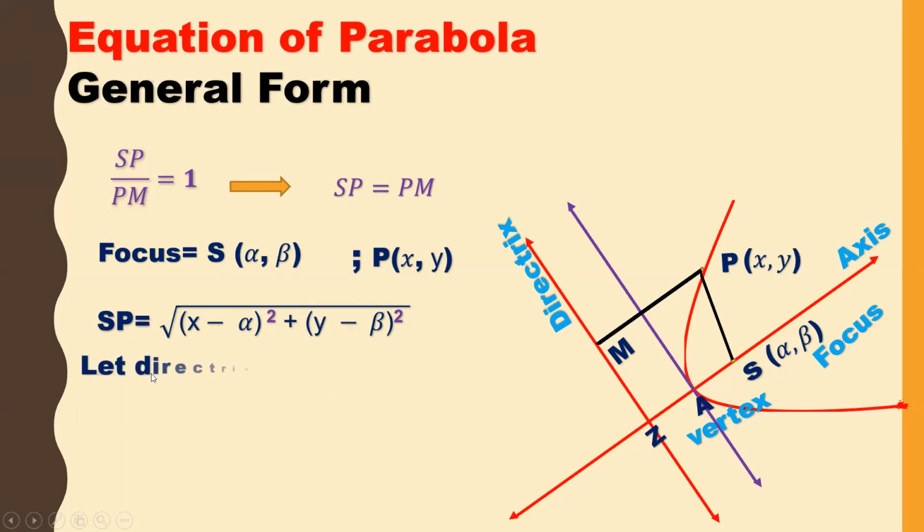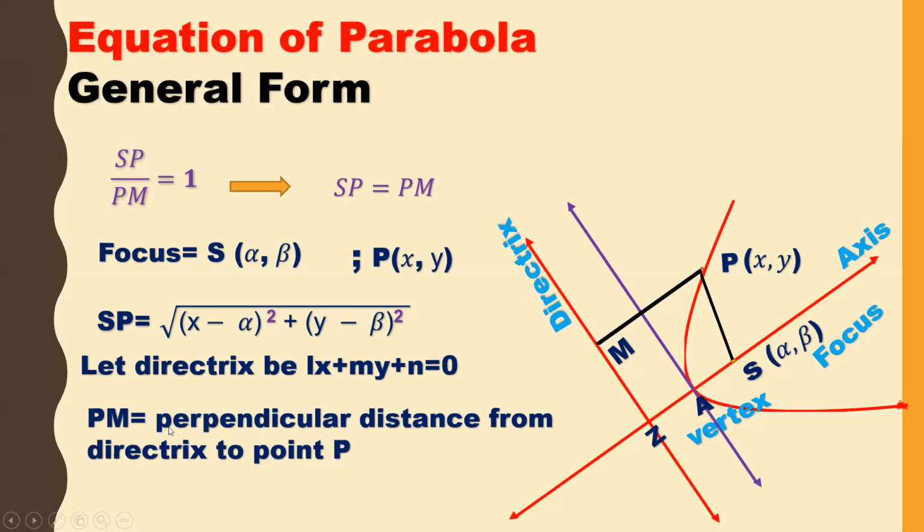Now, what is PM? PM is the perpendicular distance to the directrix. Let us see what the equation of the directrix is. I am taking the equation of the directrix as Lx plus My plus n is equal to 0. As you have studied, the equation of a straight line is always in the form Lx plus My plus n is equal to 0. As the directrix is a straight line, I am taking the directrix equation as Lx plus My plus n is equal to 0.